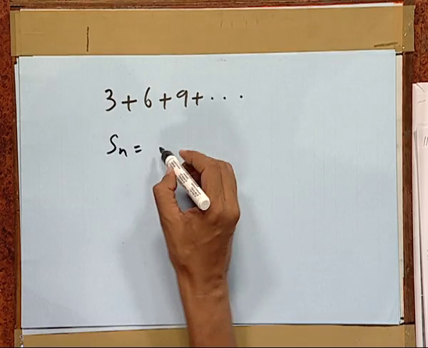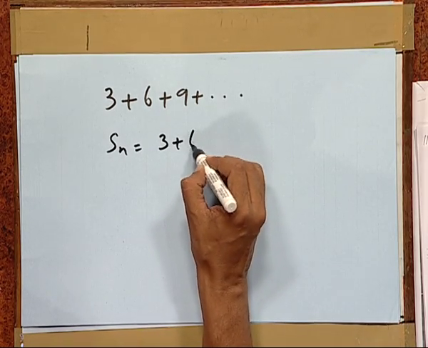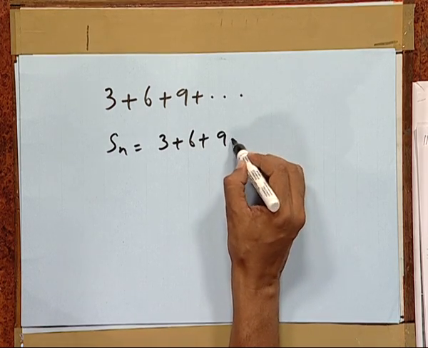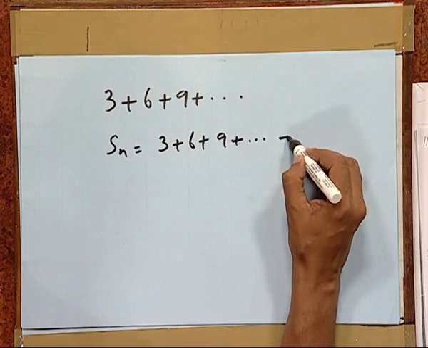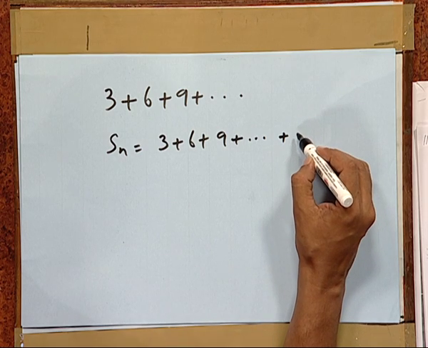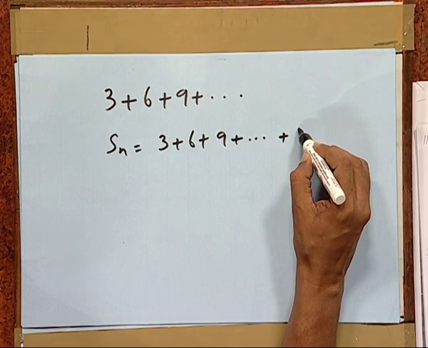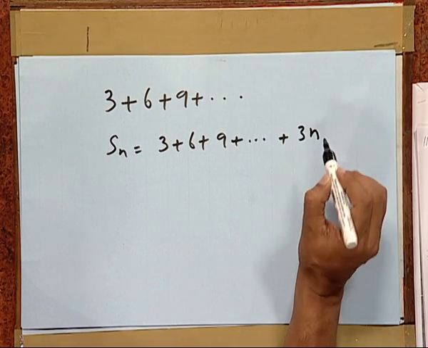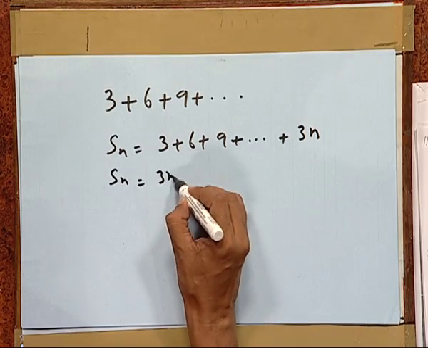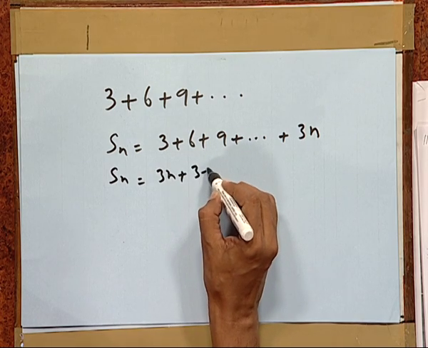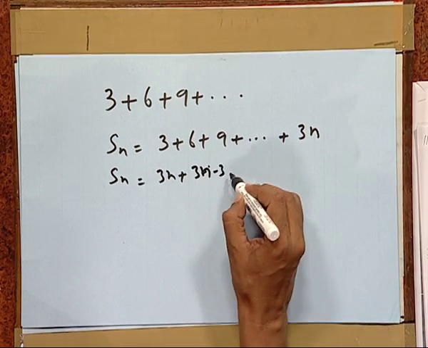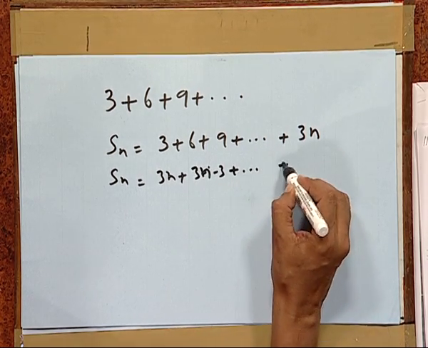To find the sum of n terms, we can write Sn as 3 plus 6 plus 9 and so on up to the nth term, which is clearly 3n. Once again we write Sn as 3n, the previous term 3n minus 3 and so on up to 3.